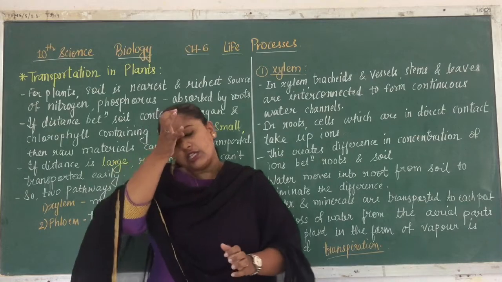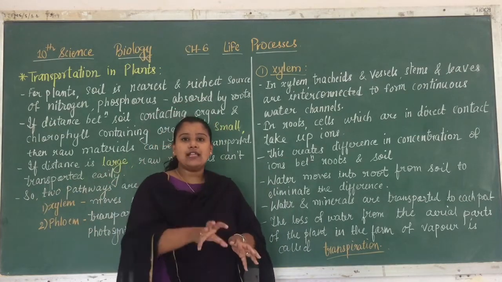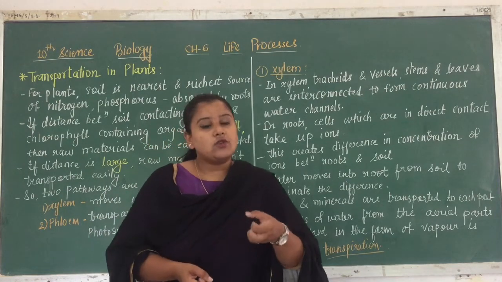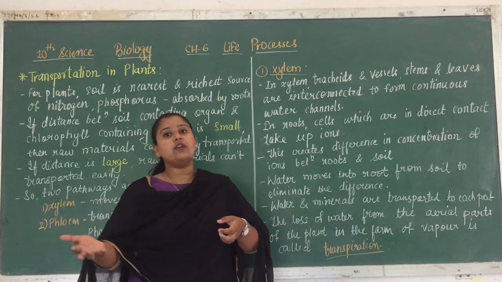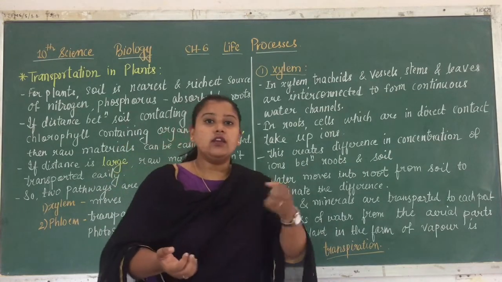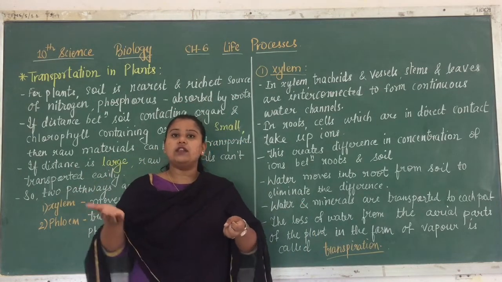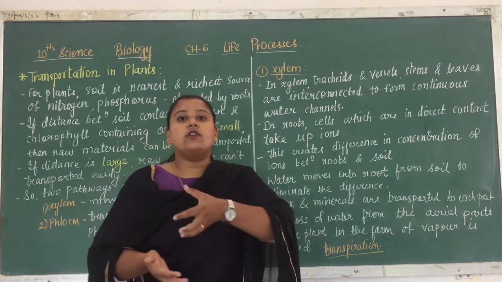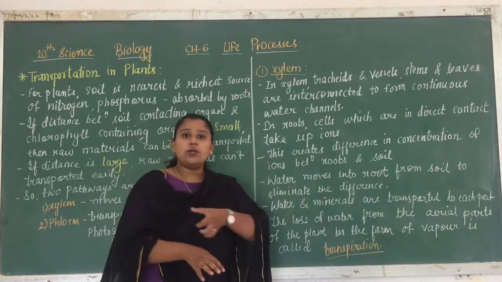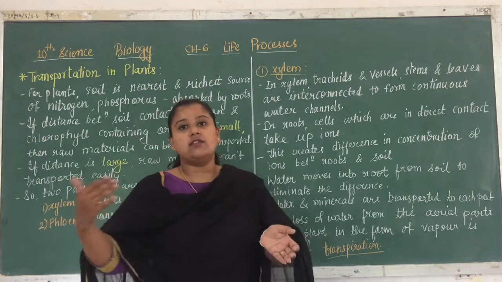Initially the soil will be containing more ions, but now the cells of roots absorb the ions. So the soil which has more ions, it is being absorbed by the roots. For this reason, a decrease is observed in the soil, and the roots are going to have more ions.